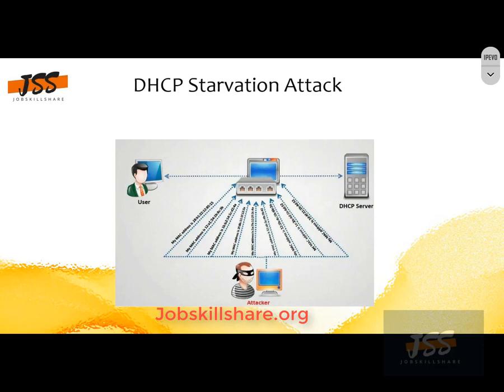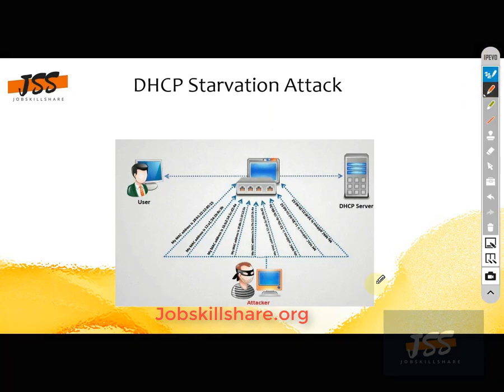The final lab talks about the DHCP starvation attacks. So what happens in a DHCP starvation attack? This is the DHCP server, and these are the normal hosts that are getting IPs from the DHCP server.